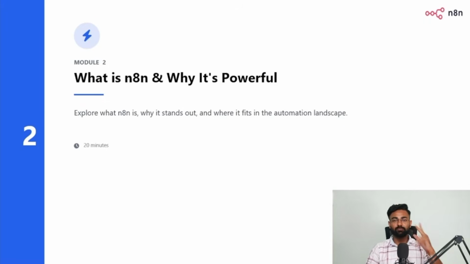Now let's start off with module 2, which is what is n8n and why it's powerful. This is basically about exploring why we are choosing n8n over other products, how n8n would help you out, and a brief intro about it.